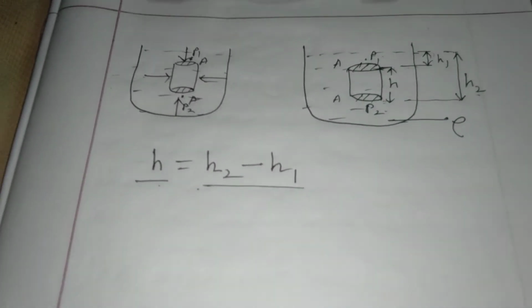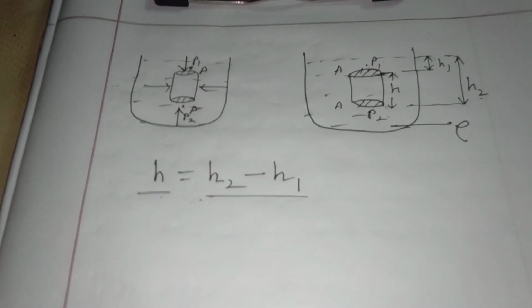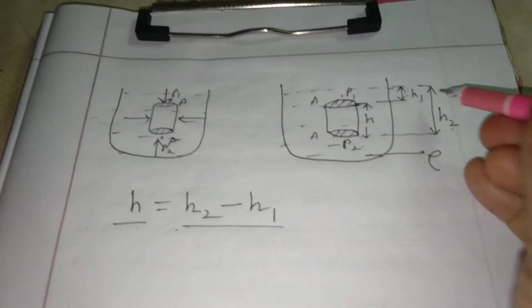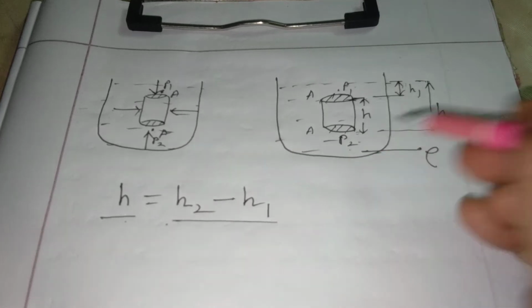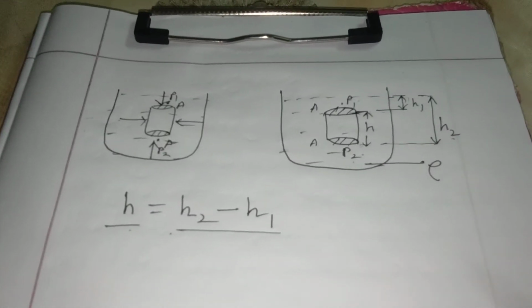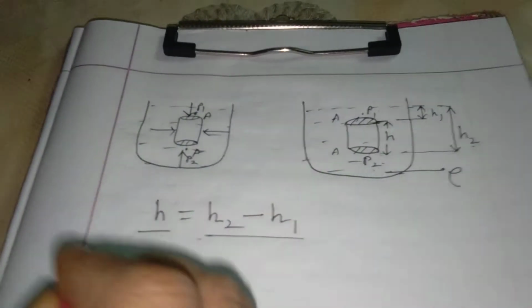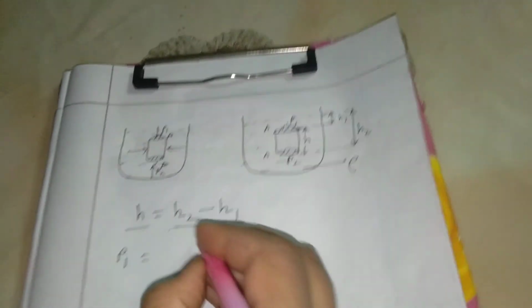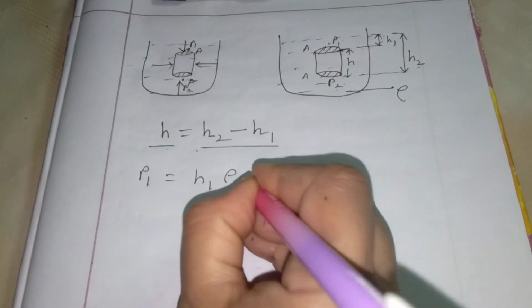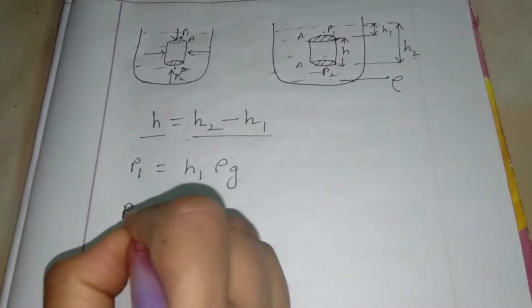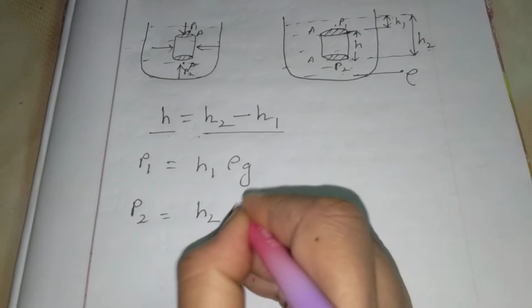Okay, so P1 equals what? P1 equals h1 rho g and P2 equals h2 rho g, because you know pressure equals h rho g.